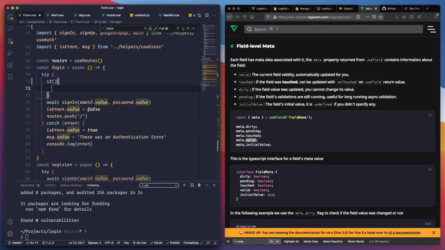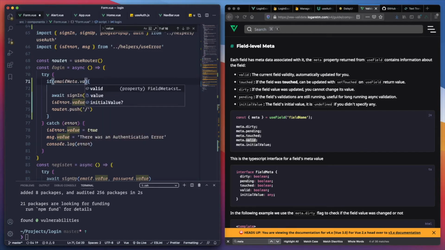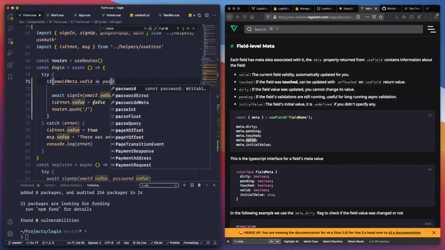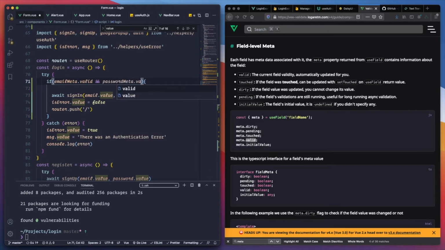Everything should be inside that if statement, and the only thing that we're actually checking here is if email meta dot valid and password meta dot valid.